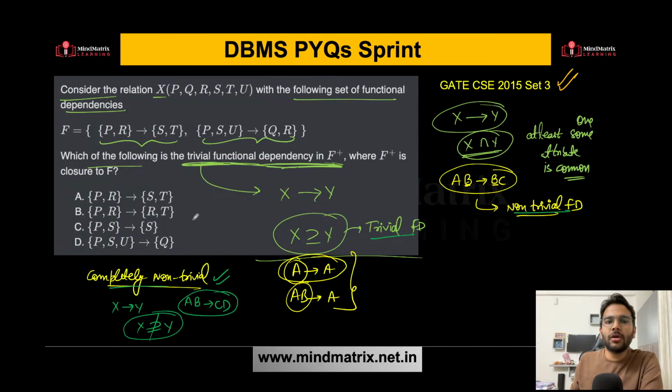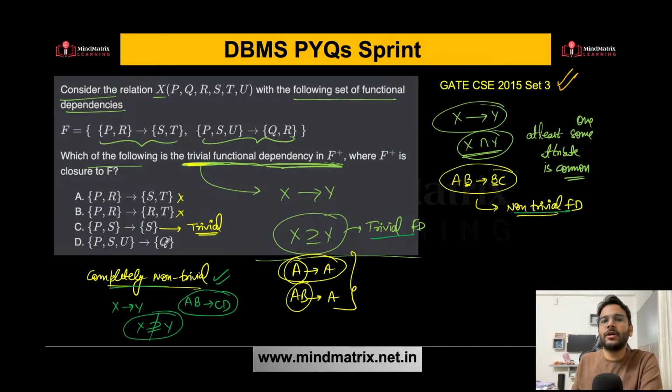In this question, they are talking about the trivial functional dependency. So if you see the options, PR determines ST. Can I say this is completely non-trivial? But we have to find trivial, so this cannot be the answer. What about option B? PR determines RT. This is non-trivial because some attribute is common, so this is also not our answer. PS determines S. Yes, this is trivial.